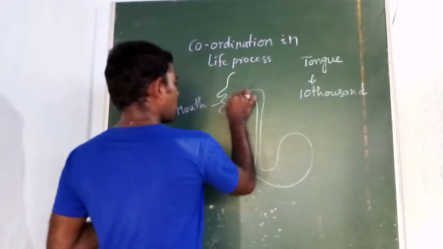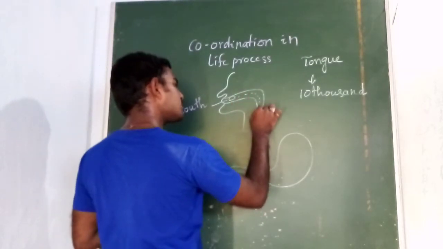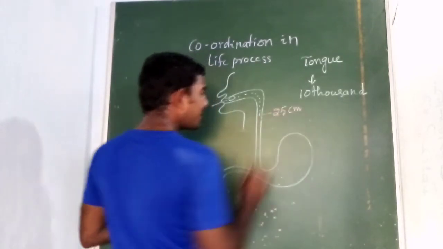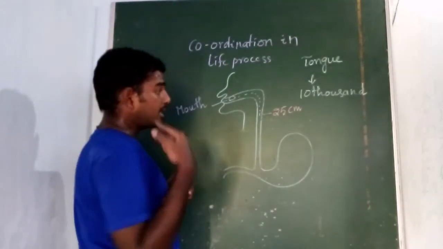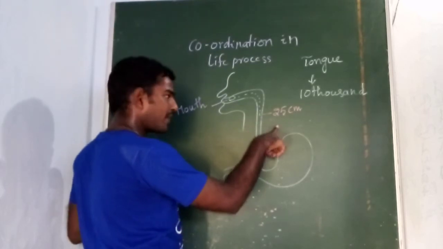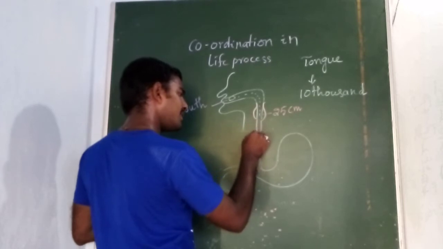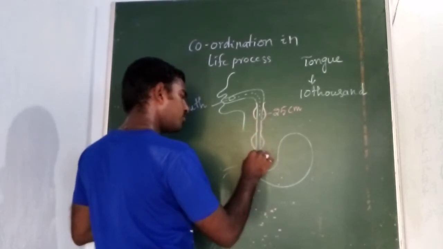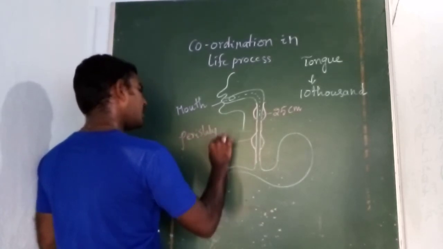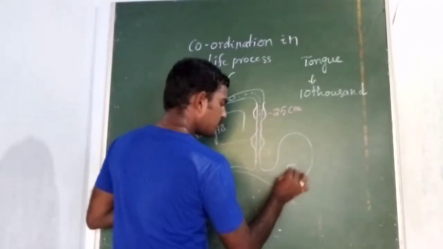The slurry mass of food formed in the buccal cavity moves to the esophagus. The esophagus is 25 centimeters long and consists of circular muscles on the inner side and longitudinal muscles on the outer side. Whenever the food reaches the esophagus, contraction and relaxation of the muscles take place, creating a movement. That movement is called peristalsis. Finally, the bolus reaches the stomach.